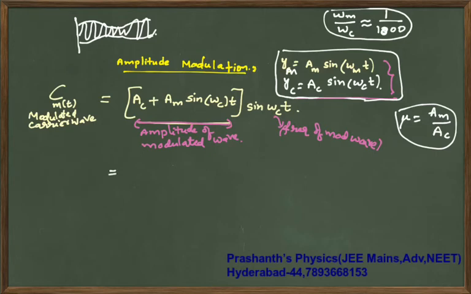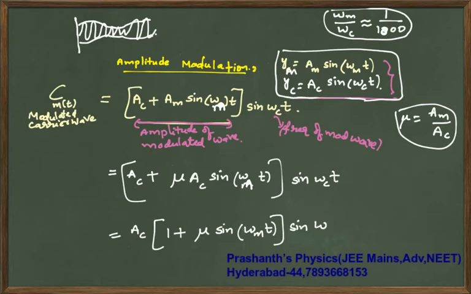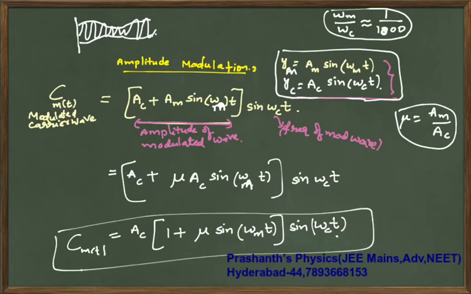So AC plus AM sine of omega of message into t times sine of omega of carrier into t will become AC times 1 plus mu times sine of omega of message into t, times sine of omega of carrier into t. Like this you can write. Now I will rearrange this, don't worry.